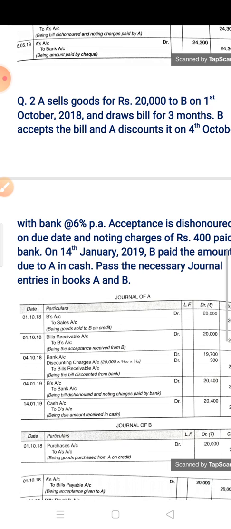Now again the dishonor case, but here the bill is discounted with the bank. So how do you have to give the entries? All journal entries are the same, starting all journal entries are same. Only the dishonor entry you have to pass, debit it to bank, because it is the discounted with the bank situation. Now let us start.